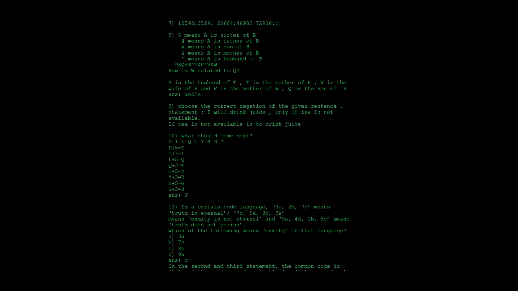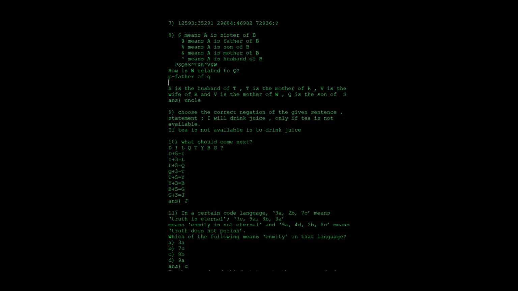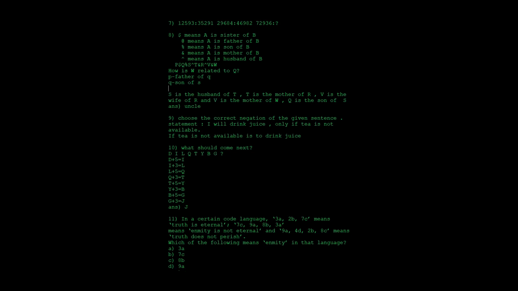You need to solve it again. First, P dollar Q means P is the father of Q. Next, Q percentage S means A is the son of B, so Q is the son of S. Then S raised to T means A is the husband of B, so S is the husband of T.